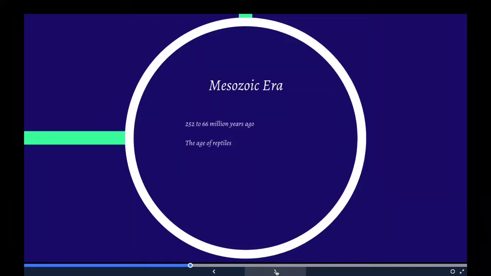Mesozoic means middle life. It is one of three geologic eras of the Phanerozoic eon, preceded by the Paleozoic and succeeded by the Cenozoic. The era is subdivided into three major periods: the Triassic, the Jurassic, and Cretaceous, which are further subdivided into a number of stages.